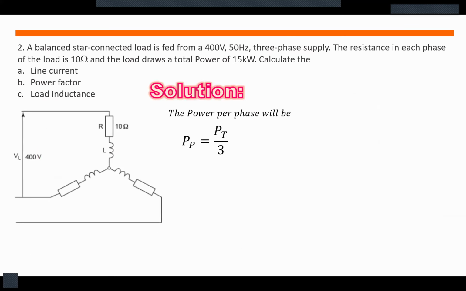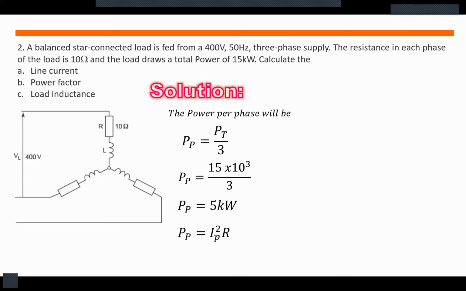So to solve for the line current, the power per phase will be: phase power is equal to total power divided by 3. So that is simply 15 times 10 to the 3, or 15 kilowatts divided by 3. So the power per phase will be equal to 5 kilowatts.